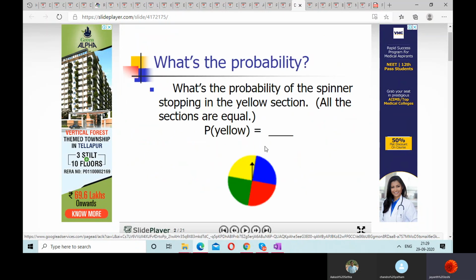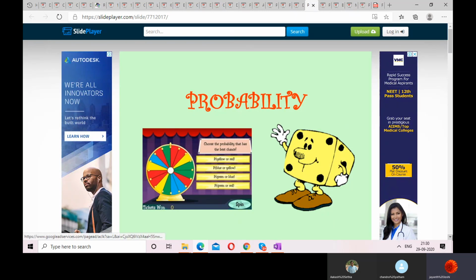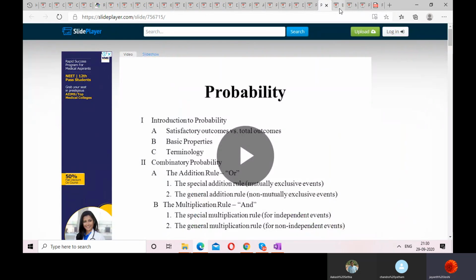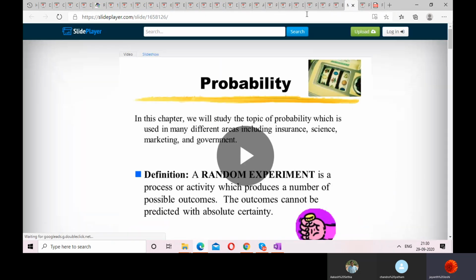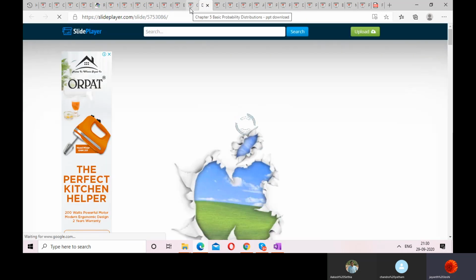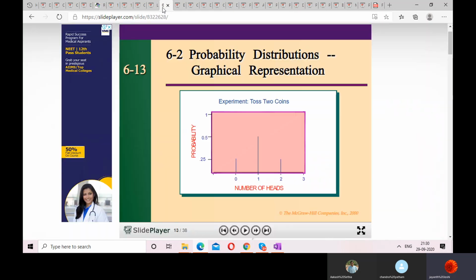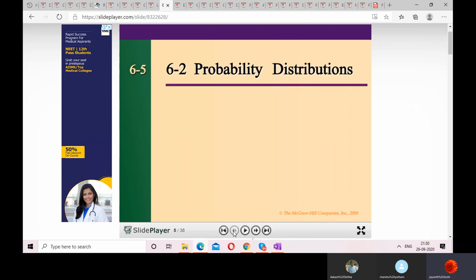Okay. So here you can see probability of the spinner stopping. Okay, fine. This is not required actually. We have already done probability. I'm just explaining you the distributions. Just a second. I have a very good slide. Yesterday we were going with that example. Yeah, this one. So here we are going with the probability distributions.